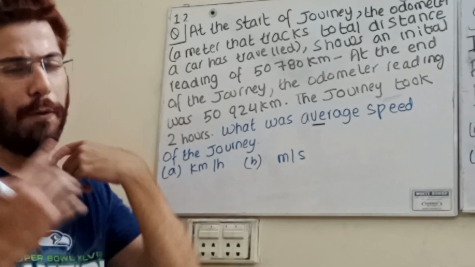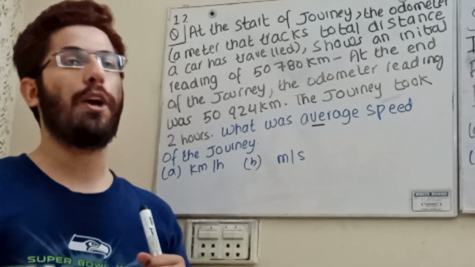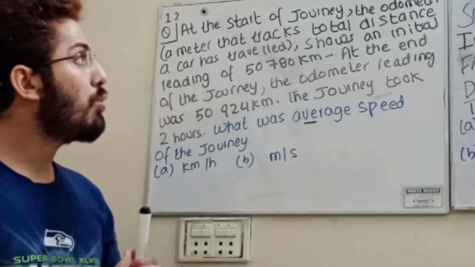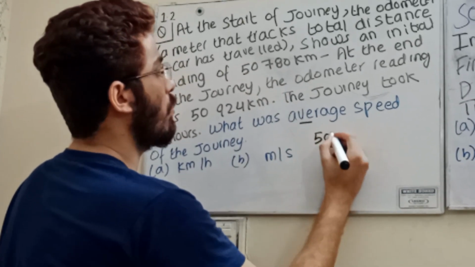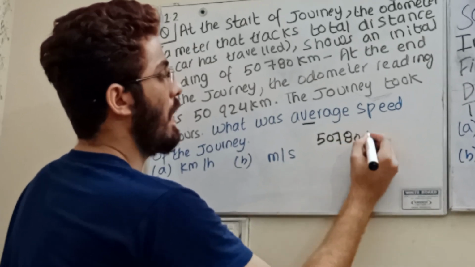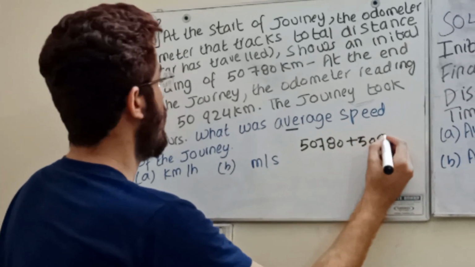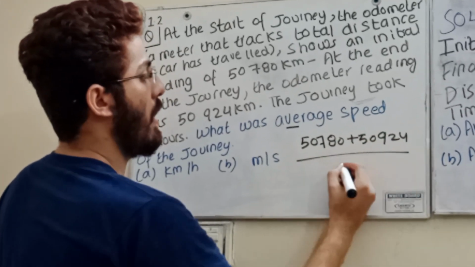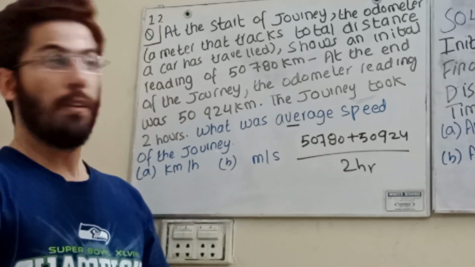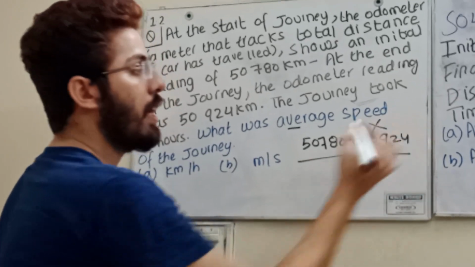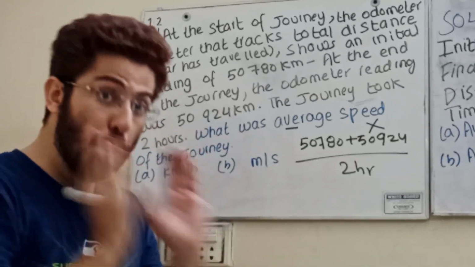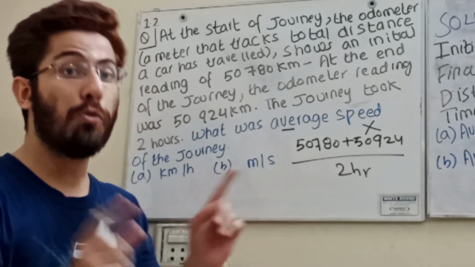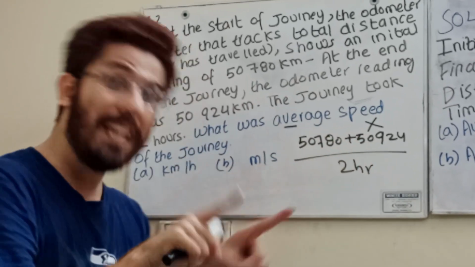Students, mostly in the exam you are under pressure. The mistake students mostly make is that they add these two numbers and divide by the time. Definitely you have the pressure in the exam, but do not forget we need to find the distance between them.